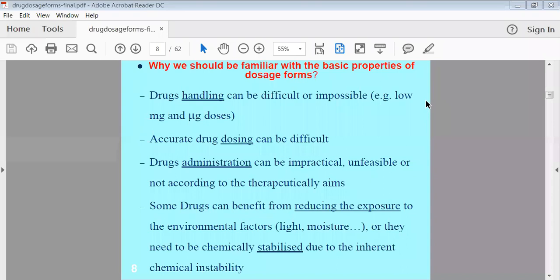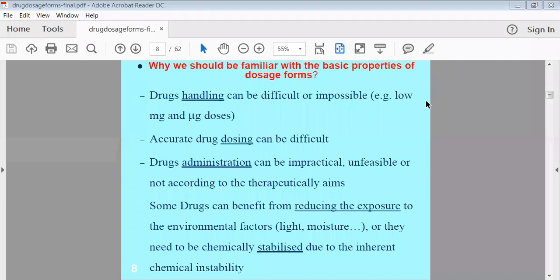Another reason is the accuracy of the dose. When we use the drug alone for treatment without any excipients or without making its dosage form, we cannot handle it, and we cannot measure the actual quantity of that drug. So it is mandatory to convert it into the dosage form. Then only will we have the accurate dose.